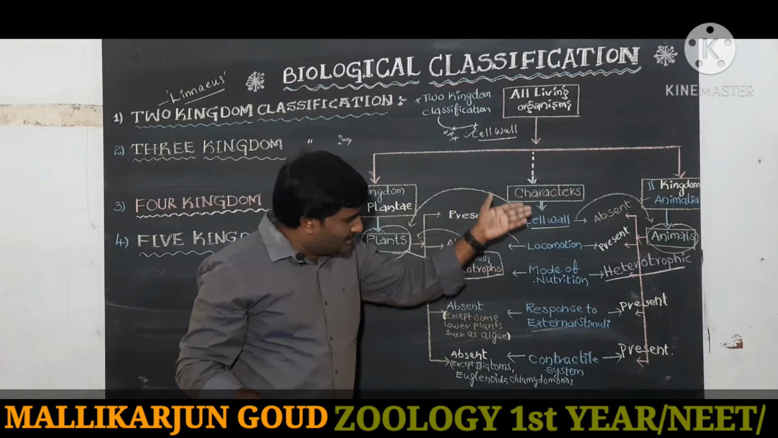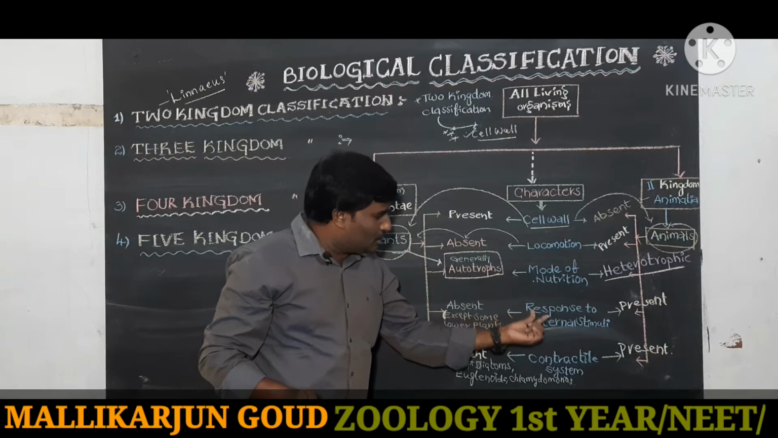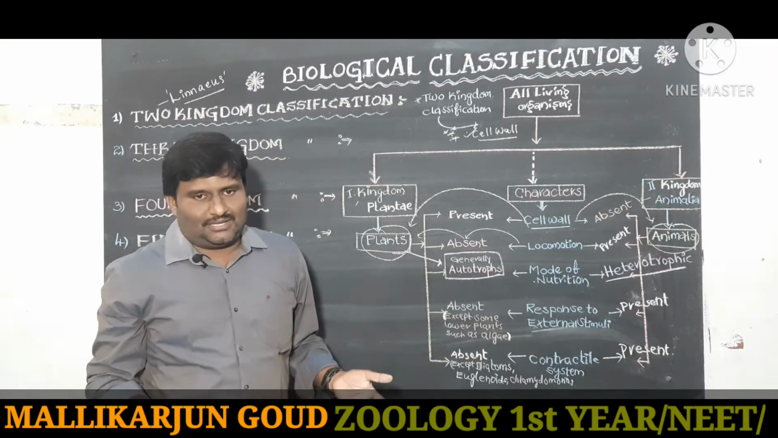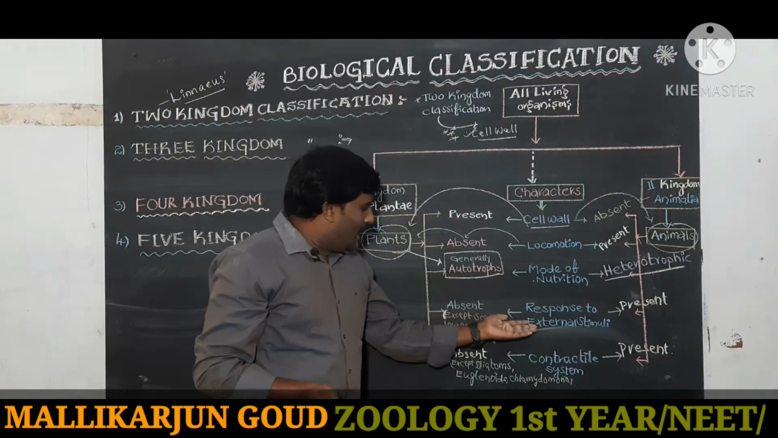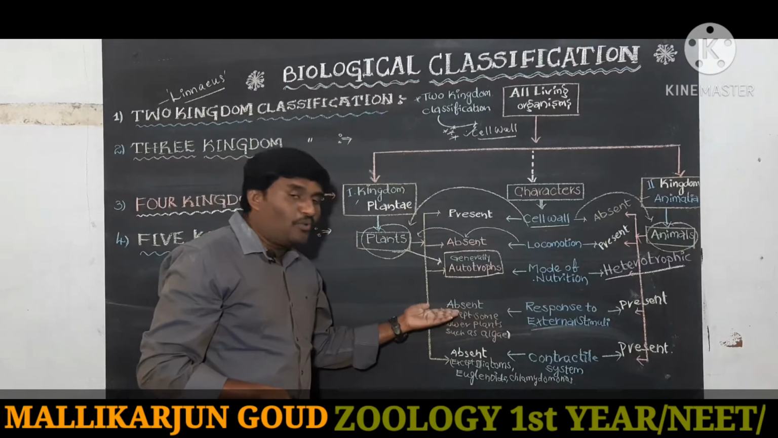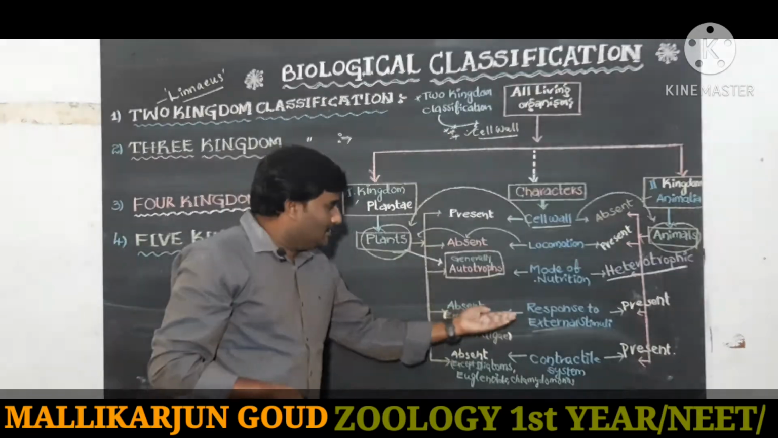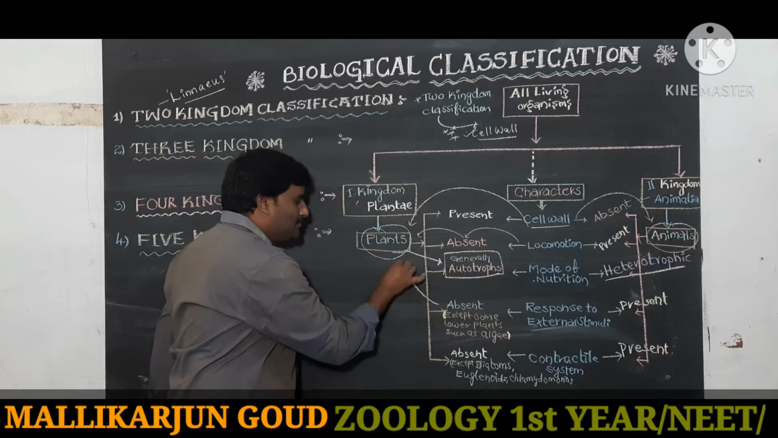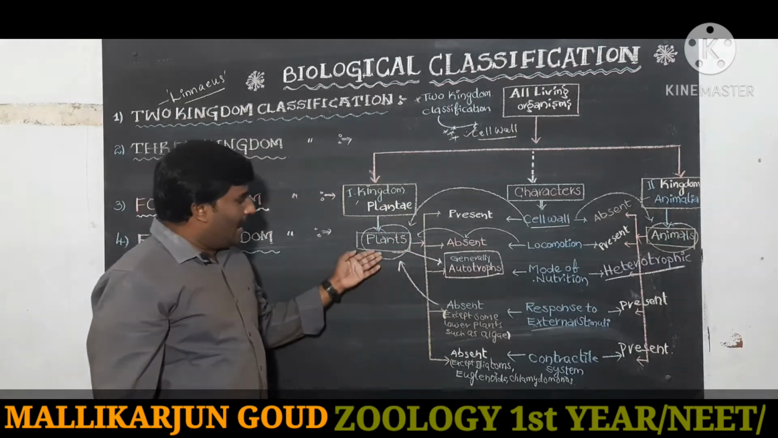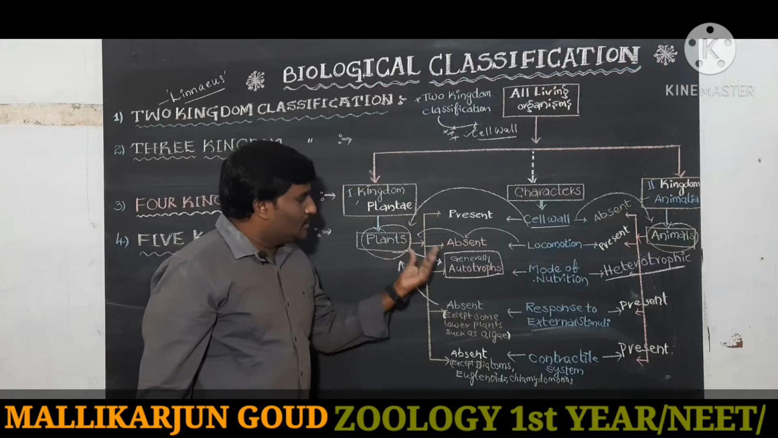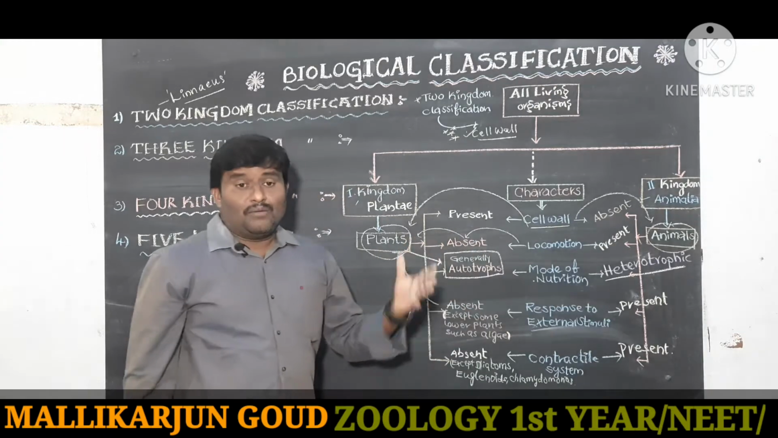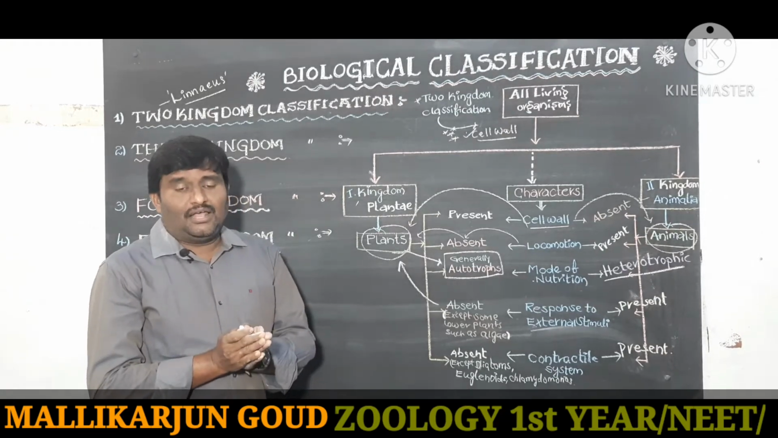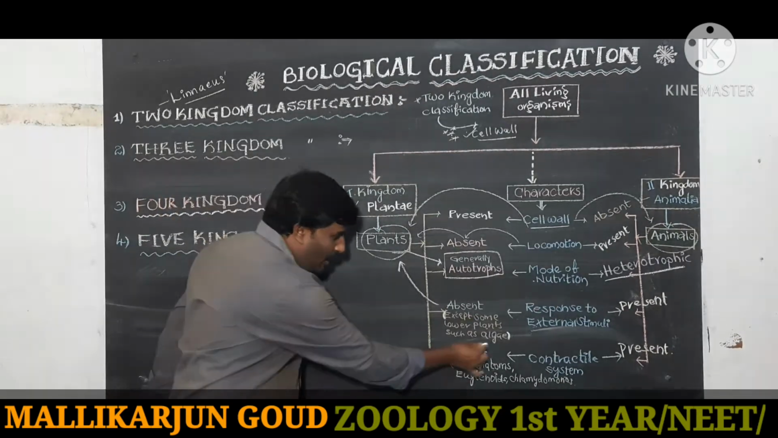Next characteristic is response to external stimuli. Plants generally can't respond, so response to external stimuli is absent in plants. They do not show response. But some lower plants show response, like algae.